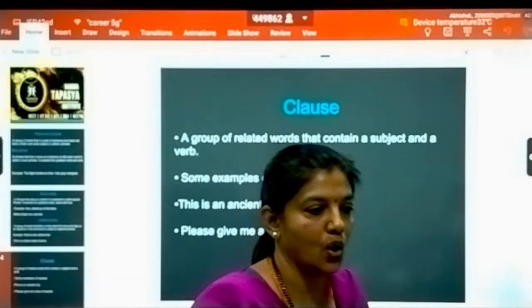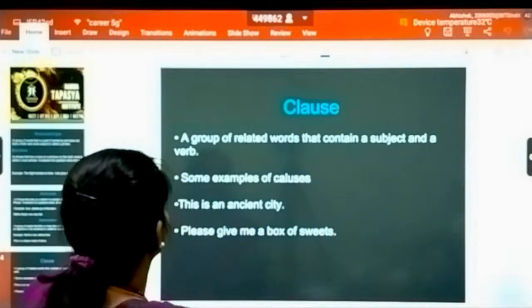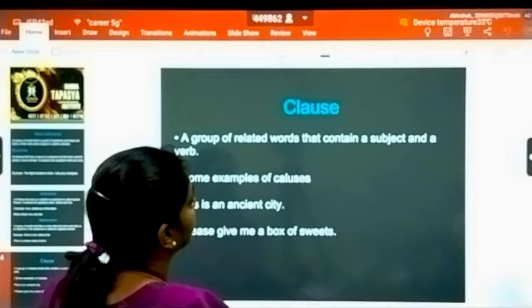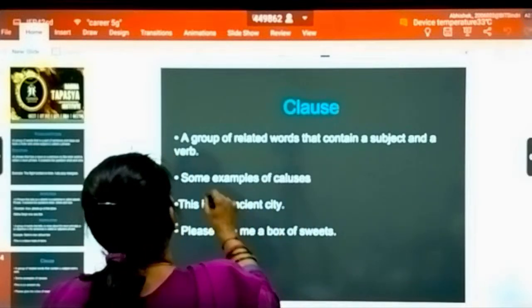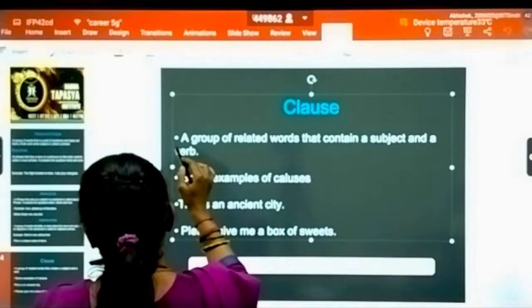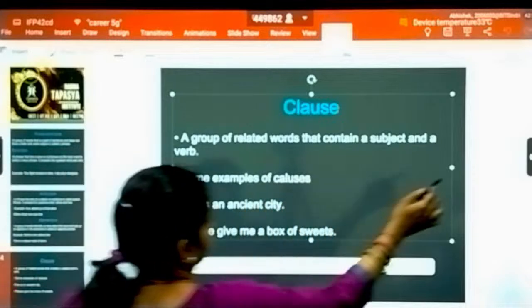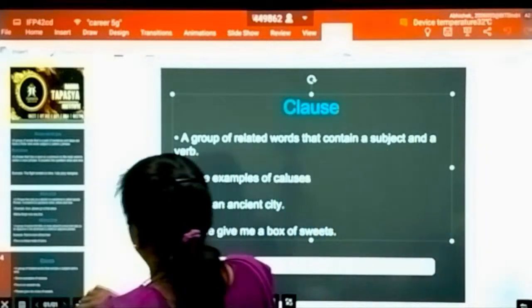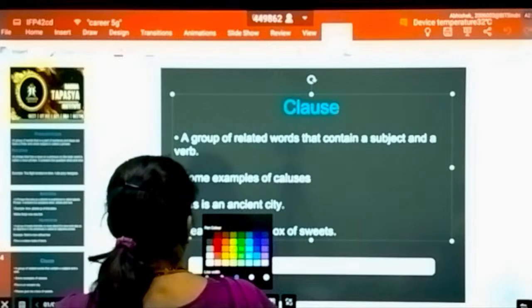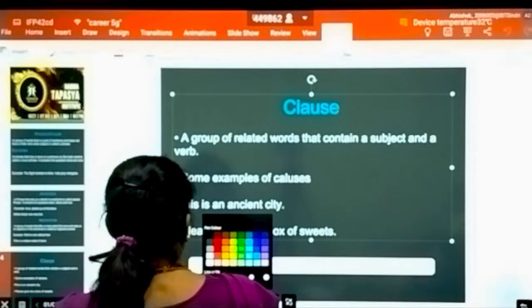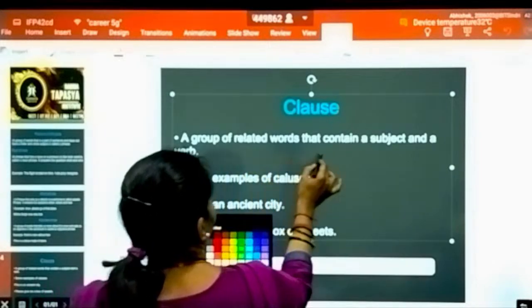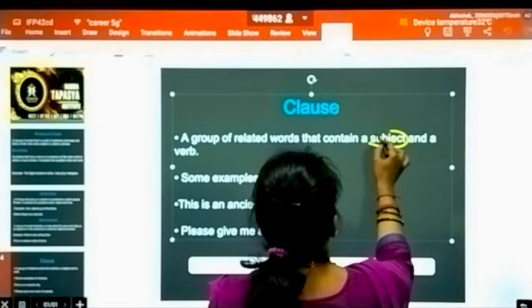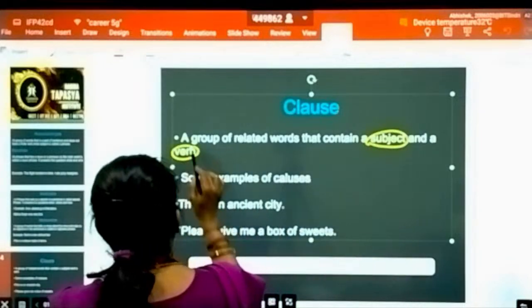So next we'll come to clause. What is a clause? A group of related words that contains a subject and a verb.